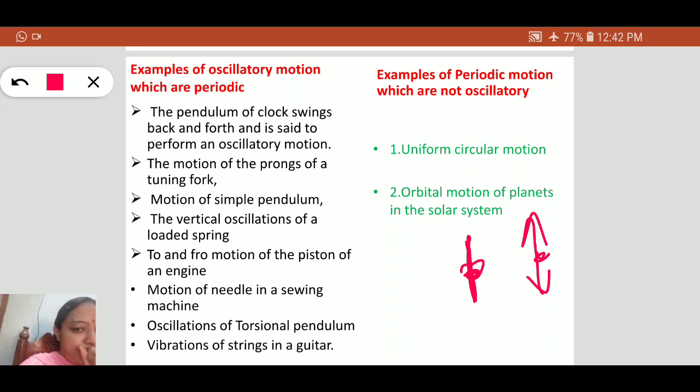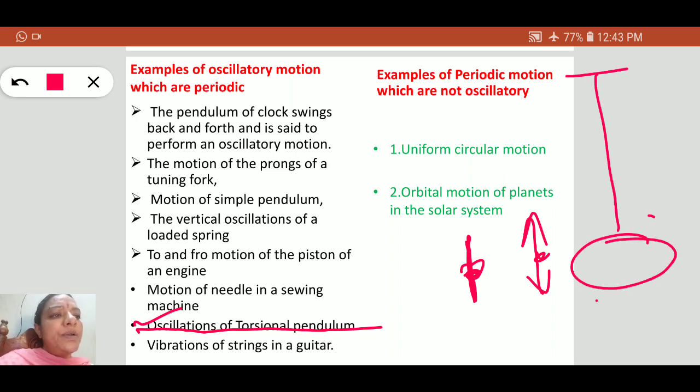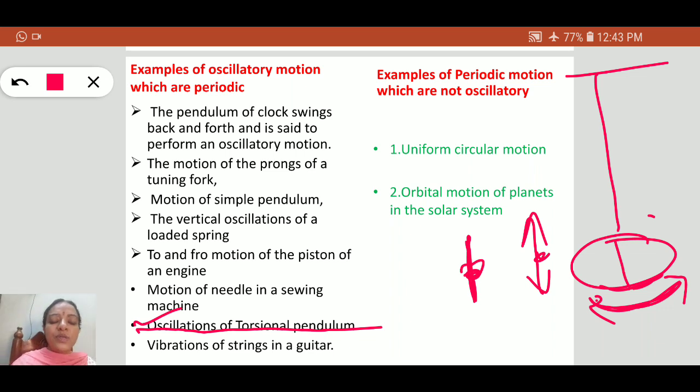Another example, that is the torsional pendulum. This torsional pendulum also makes oscillations about a fixed point. This is a torsional pendulum. It makes oscillations like this. Later we will discuss this torsional pendulum clearly. Anyhow, the torsional motion of this torsional pendulum is periodic as well as oscillatory motion.